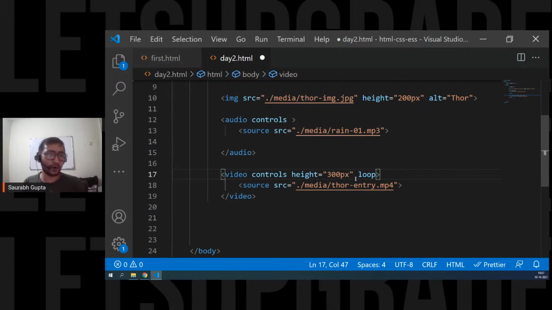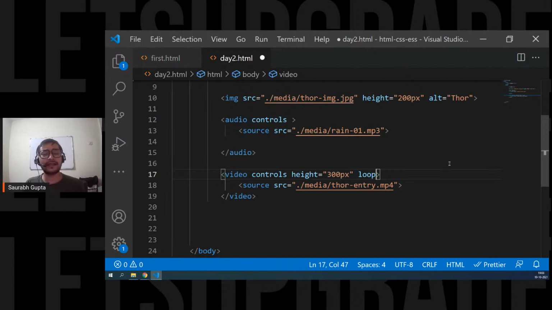Sir, can we play a YouTube video also by putting a YouTube video link in src? No. You cannot put a YouTube video link here. But yes, I will show you how to put a YouTube video in your site. You can only use downloaded videos or an actual video format. When you take a YouTube video link, that is not the video link, that is actually the page link. Don't worry, I will show you how to put a YouTube video in your website today only.